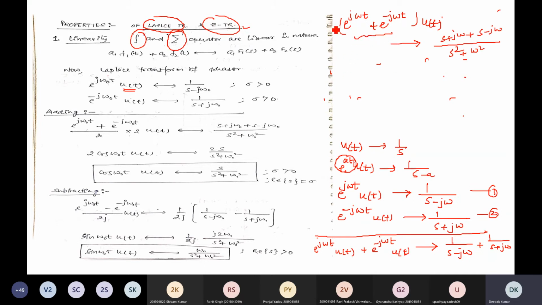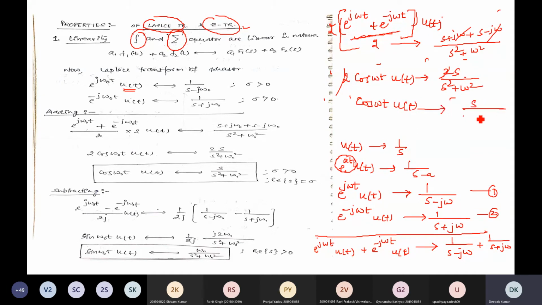If you multiply with 2 and divide with 2, this whole term will be equivalent to 2 into cos omega t u of t, and here j omega minus j omega will cancel out, 2s divided by s square plus omega square. Here 2 gets cancelled out, and the Laplace transform of cos omega t u of t will be s divided by s square plus omega square.